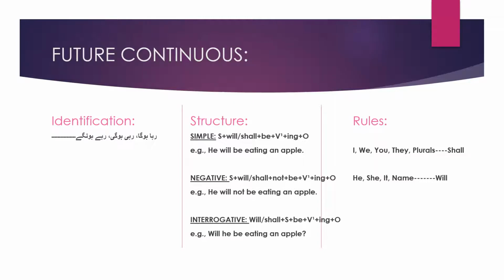वो सेब नहीं खा रहा होगा. He will not be eating an apple. क्या वो सेब खा रहा होगा? Will he be eating an apple?